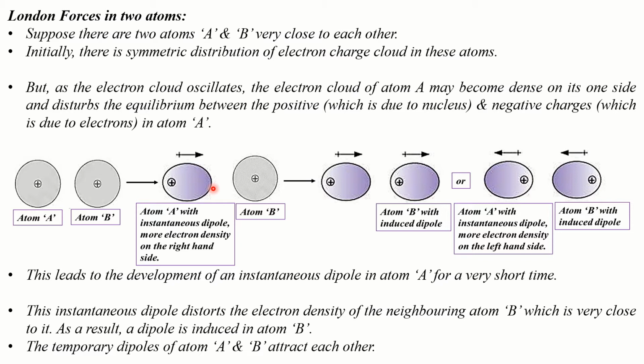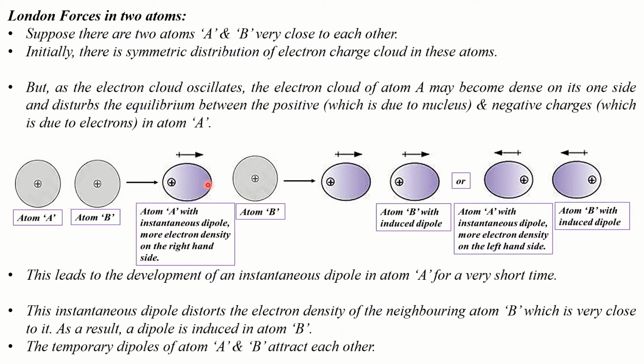This is how the nonpolar atom A develops a dipole for an instant because of the movement of electrons and is called an instantaneous dipole. See, now just for a moment, there is charge separation in the otherwise nonpolar atom A. See, here on one side there is a positive charge and on the other side there is negative charge.